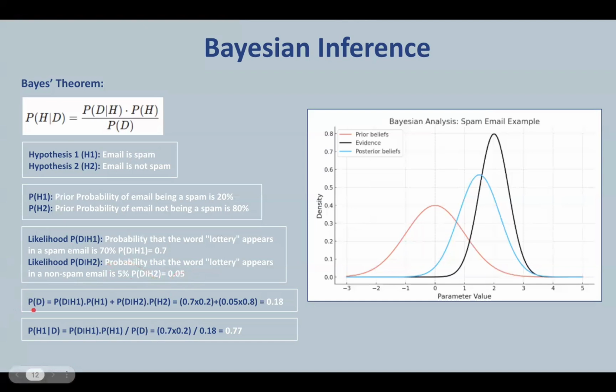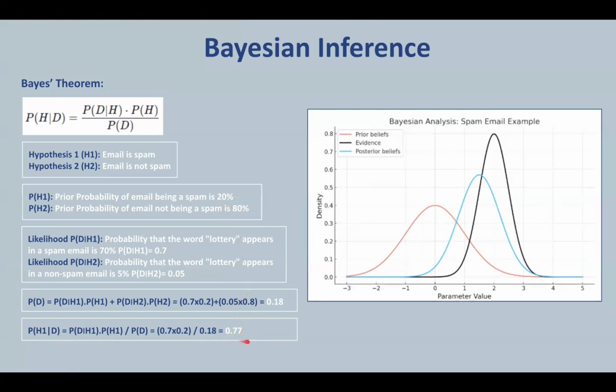So now P of D, that is the marginal likelihood or evidence, meaning the total probability of observing the data D under all possible hypotheses, is found out using this equation, and that comes out to be 0.18. And now the posterior probability P of H1 given D is the probability that the email is spam given it contains the word lottery. And using this equation, we get that there is a 77% chance that the email is spam given the word lottery in it.